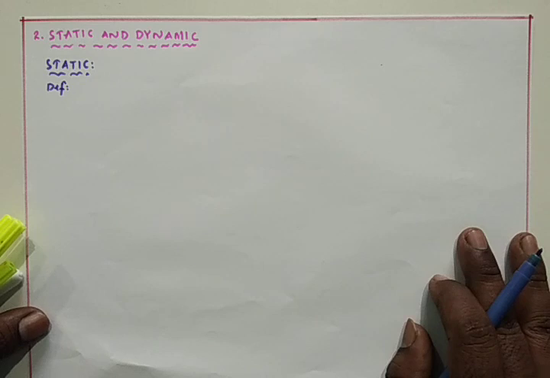That is, for a static or memoryless system, the output at any instant of time depends only on the input applied at that instant of time.